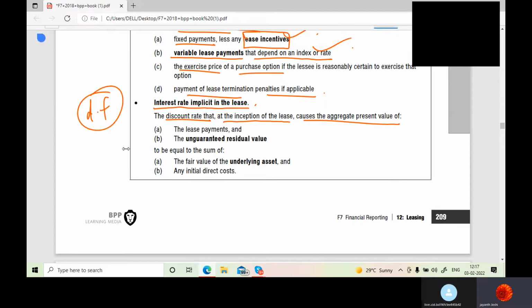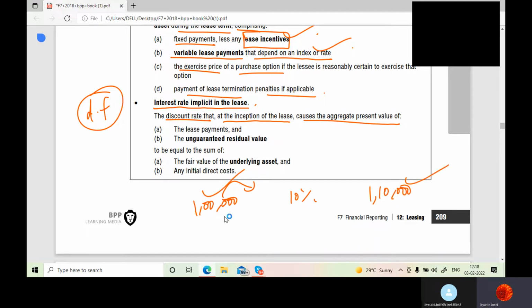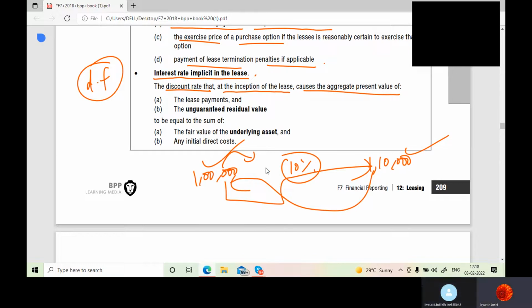For example, you have deposited 1 lakh in bank. Bank is giving you 10% interest. At the end of the year, you have 1 lakh 10,000. This is called the future value. This is called the present value. From present, if you want to go to future, you have to add interest. From future, if you want to come to present, you have to remove the interest, correct? Yes, sir. This is for 1 year.